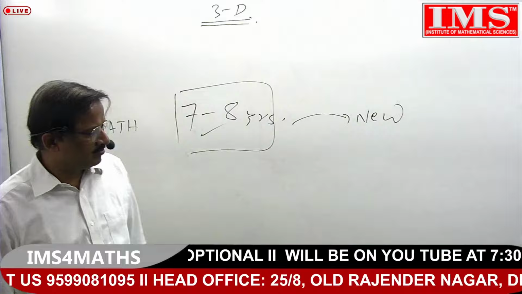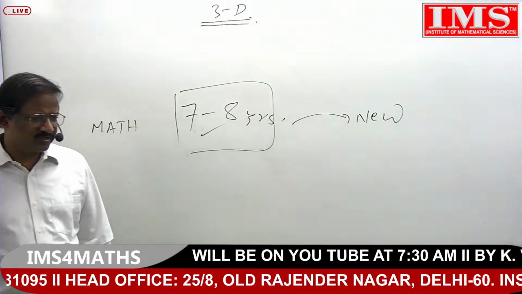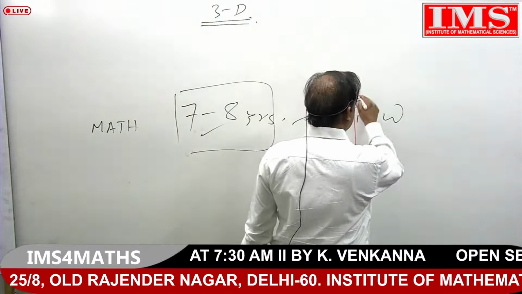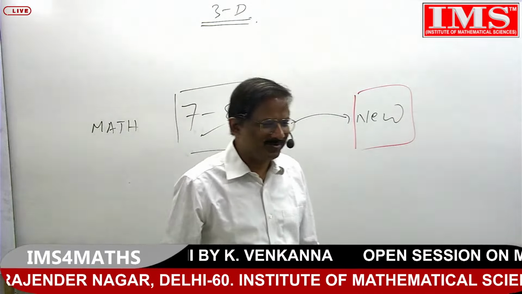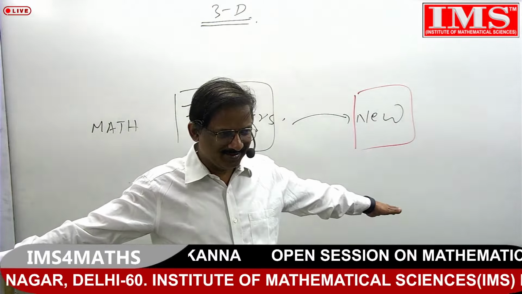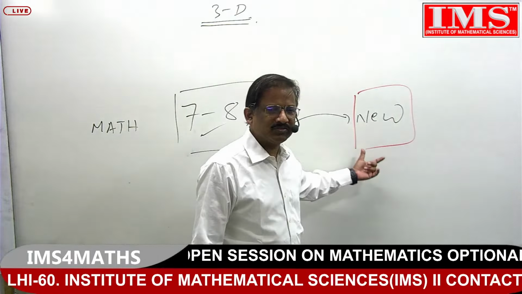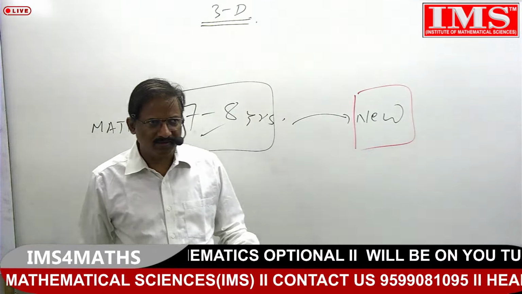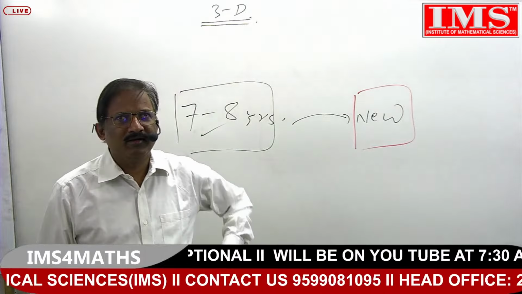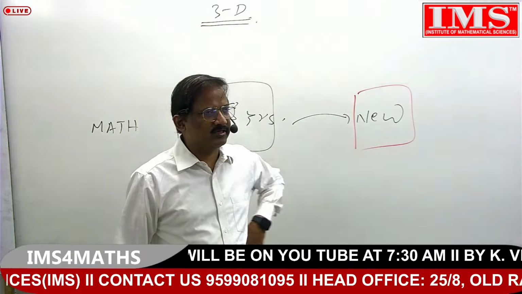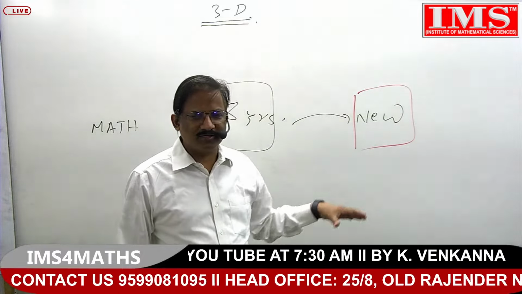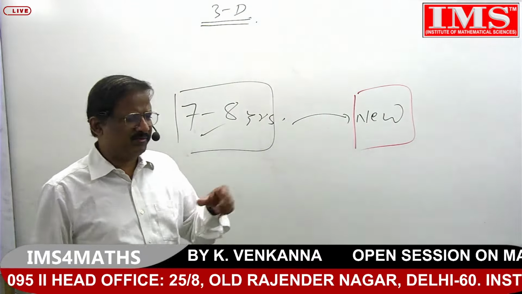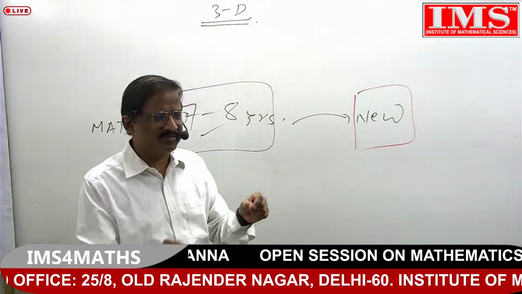This is one thing. But suppose you have suddenly chosen a new optional subject after leaving all the background information. Without any degree, you have to gain knowledge at the degree level. That means you have to start the reading from scratch. Let us assume humanities, whatever the humanity. A lot of people think that if I choose the humanities option, it is going to intersect with the general studies syllabus, so I can get the benefit. That's not correct. Maybe the headings are the same, but the contents, ideas and presentation are altogether different.